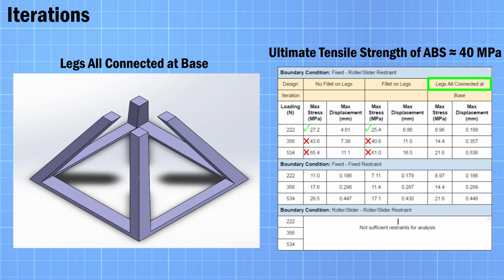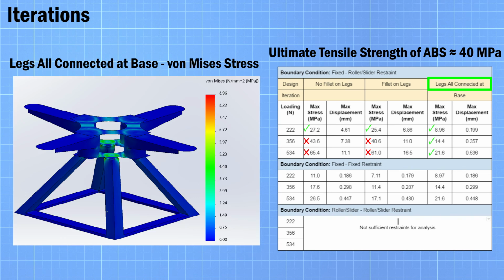The next iteration connected the base of the initial landing gear and performed better than the last 2 design changes. For all 3 loads, our max stress did not reach the ultimate strength of 40 megapascals. This design iteration increased rigidity in the landing gear, which appeared to distribute the load.